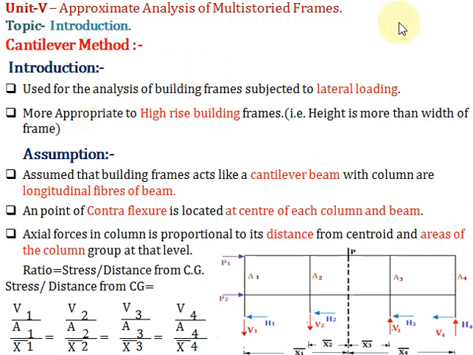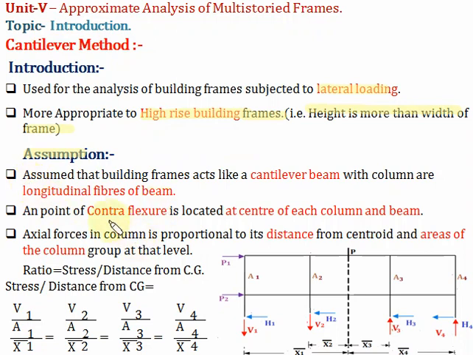Now this cantilever method is also used for what? Lateral analysis of building frames subjected to lateral load. Second point, it is more appropriate to high rise building frames. Now what is a high rise building? Here the height is more than the width of the frame. That building is called a high rise building. Now what are the assumptions of the cantilever method?